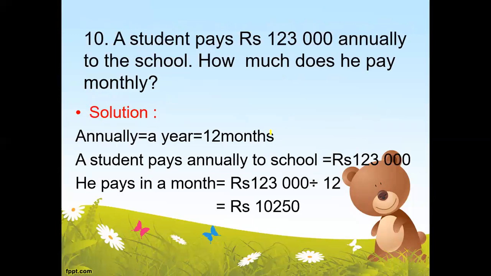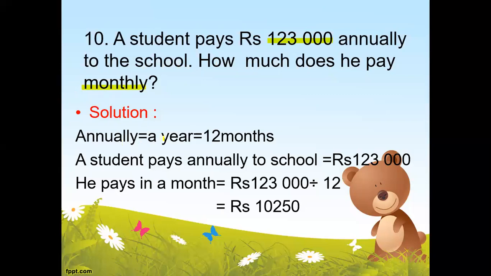Question number 10 is: a student pays rupees 1,023,000 annually to the school. How much does he pay monthly? Now here you can see that this rupees 1,023,000 is the annual fee of a student. Means he is paying this in 12 months. And we want to find how much he pays monthly. We want to calculate his 1 month fee.